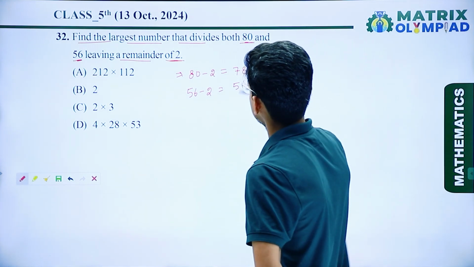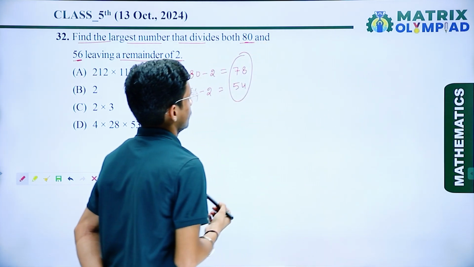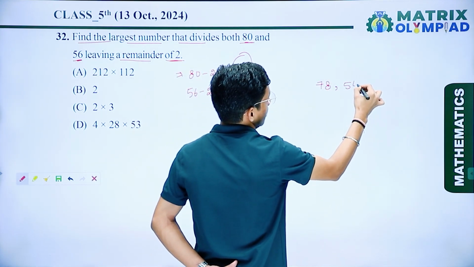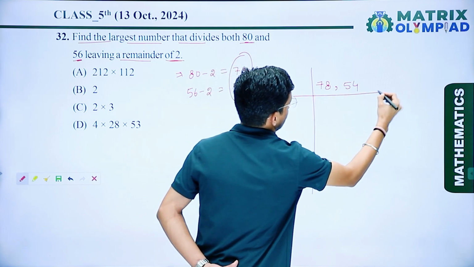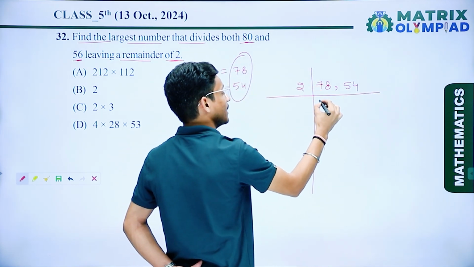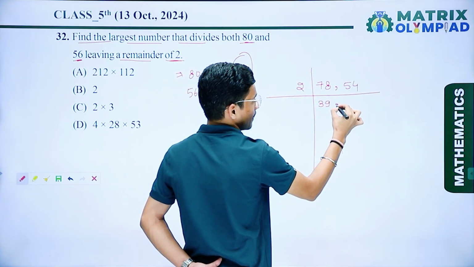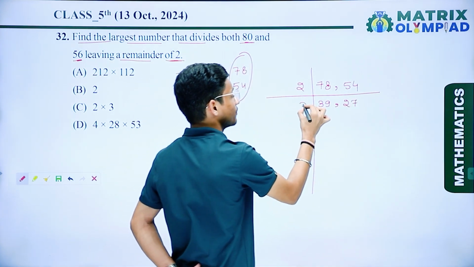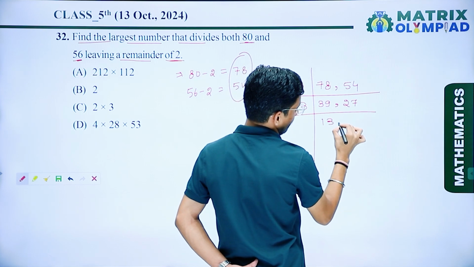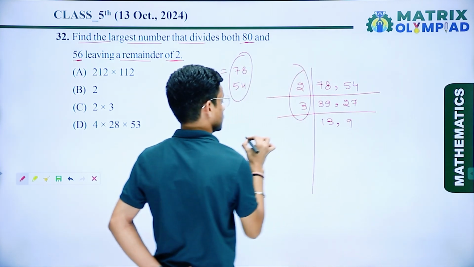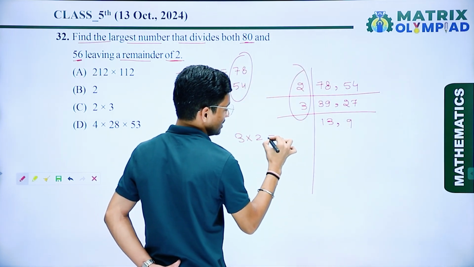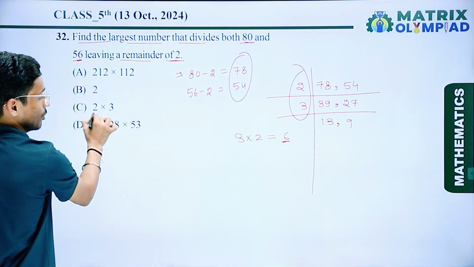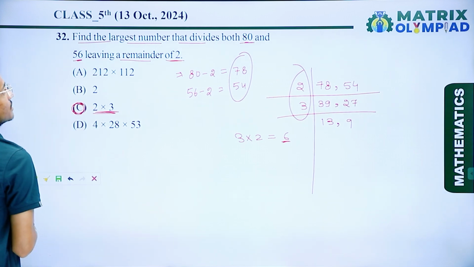Now we have to find the largest number, so first I find the HCF of 78 and 54. First I take 2, now I get 39 and 27. Now I take 3, so again 13 and 9. So HCF is 3 multiplied by 2, which is 6. So HCF is 6. Check which option is correct. Option C is the correct answer.